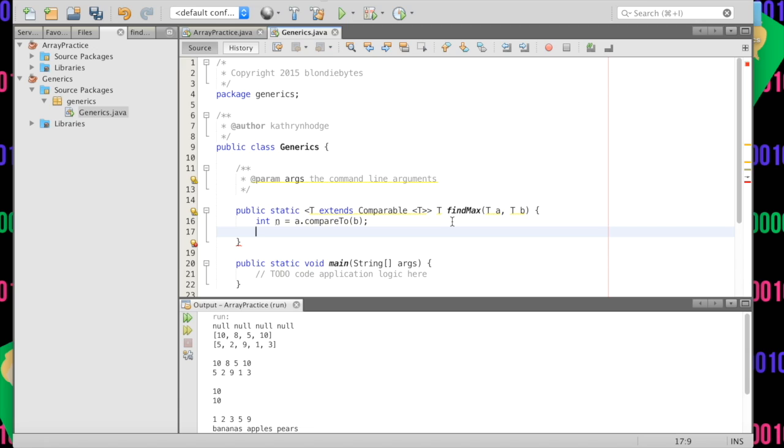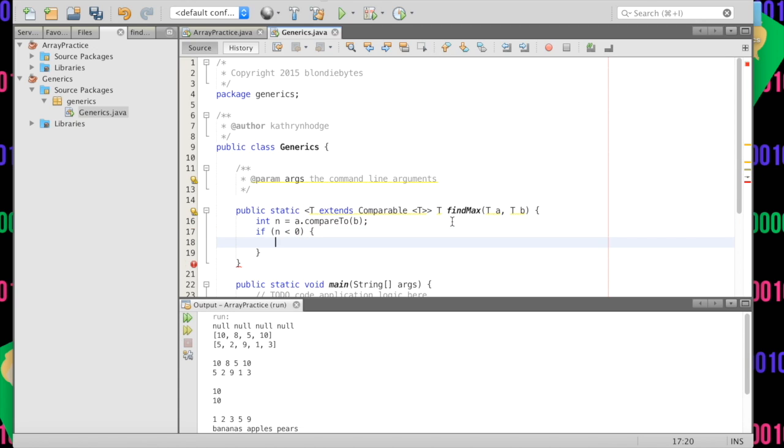And so inside of this function, we could actually just do if n is less than 0, then we want to return b because then b is the maximum. If b is not the maximum, then we return a, so we can do return b, else return a. And there we go, we have our function.